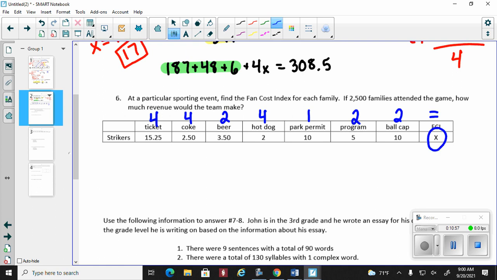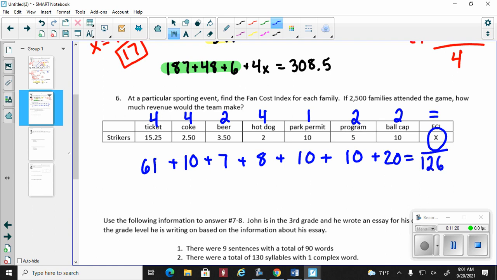All right, so 15.25 times 4, that gives me 61, plus, I believe this is 10 plus 7 plus 8 plus 10, plus 10 plus 20. 61 plus 10 plus 7 plus 8 plus 10 plus 10 plus 30. I believe this ends up being 126. So every family that walks in the gate is going to spend on average $126.